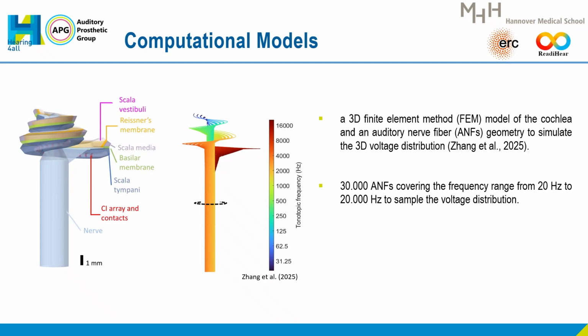Here is a general look at our model. Our model is created based on histological human cochlear data with a commercial CI inserted into the scala tympani. And a realistic auditory nerve fiber geometry with 30,000 fibers was incorporated in this study, covering a frequency range from 20 Hz to 20 kHz to match the normal hearing range.